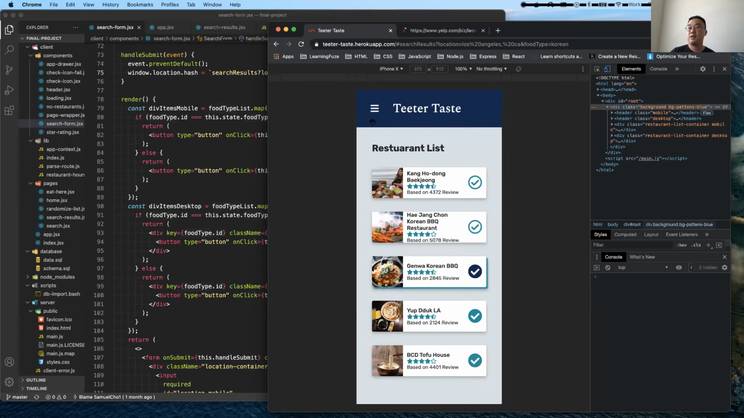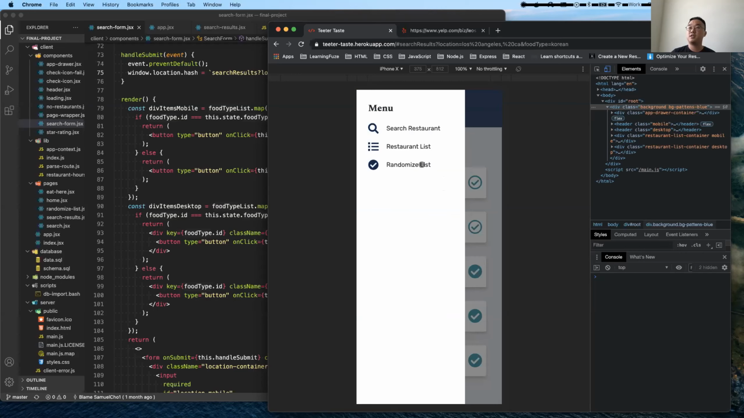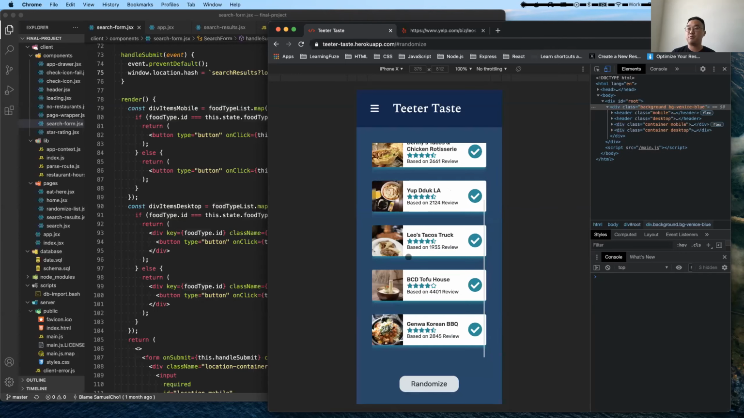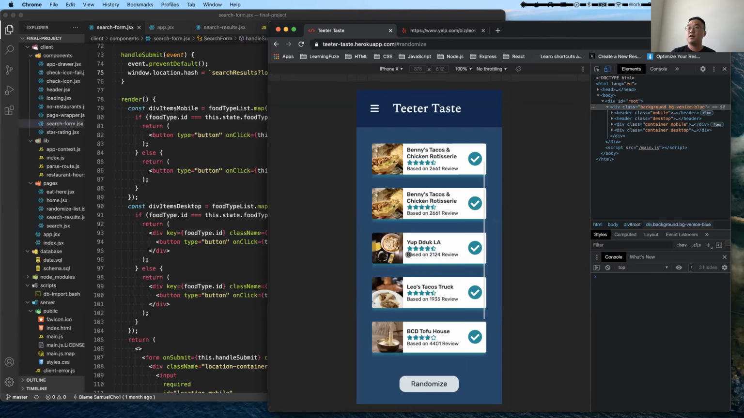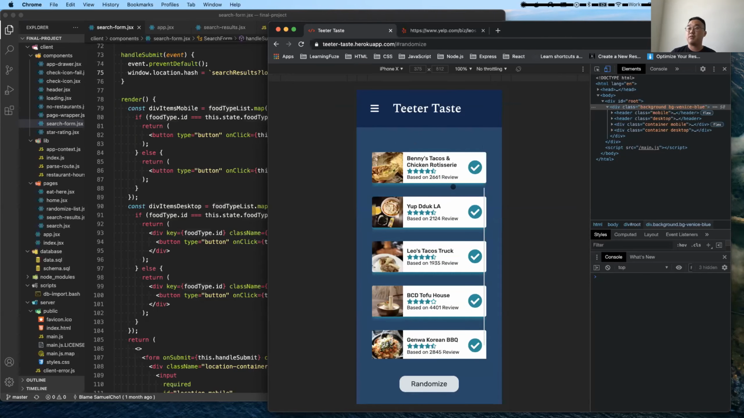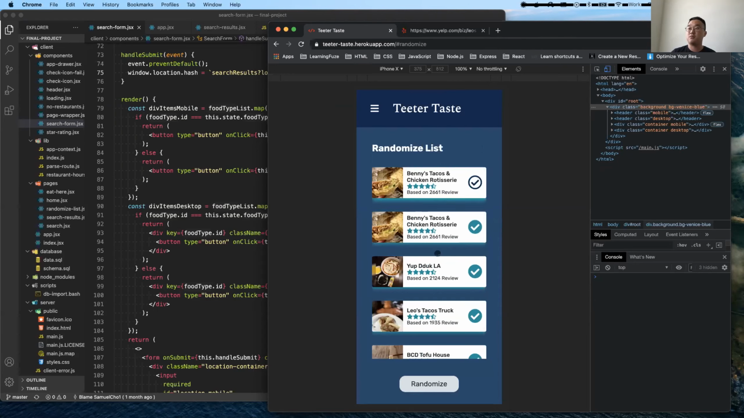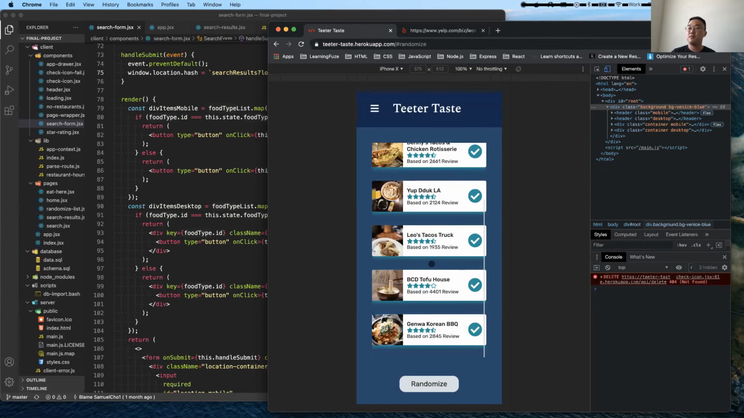Next, when you want the app to randomly choose a restaurant, you can go back to the app drawer and go to this randomized list. And over here, it'll show a list of all the restaurants that you had saved of places that you're okay with eating. Let's say you change your mind about a specific restaurant, you can click on these check marks right here and it'll remove that restaurant from the list for the app to randomly choose.